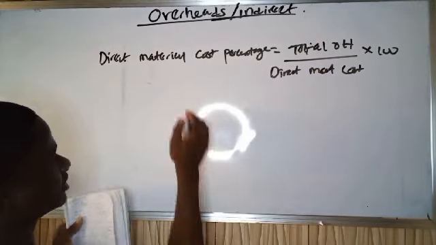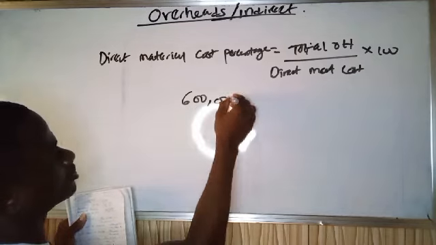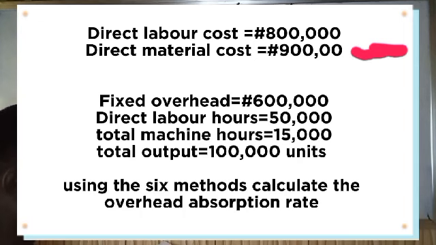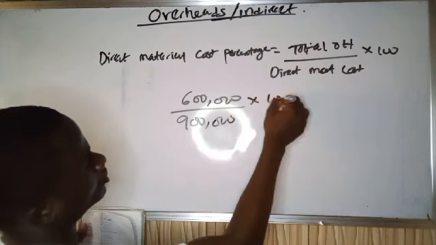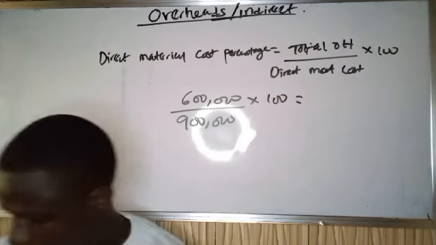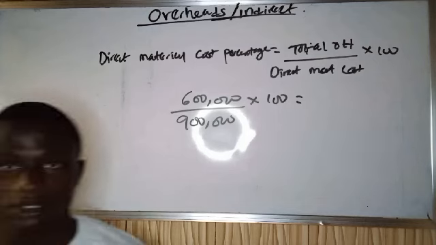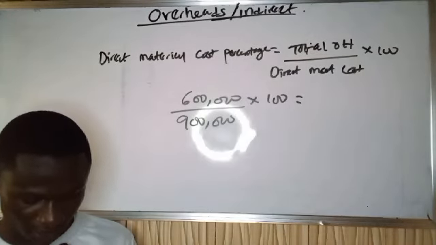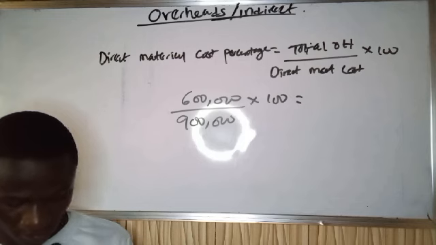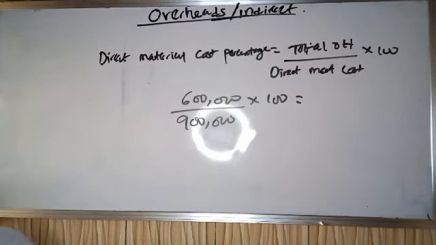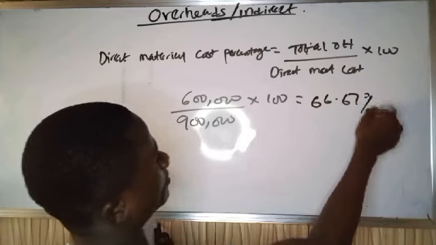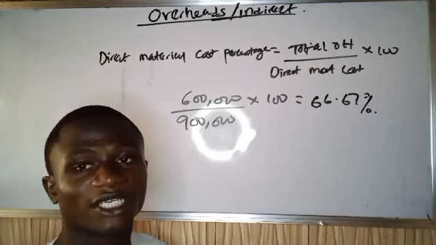So total overhead is 600,000 divided by direct material cost. From our question, our direct material cost is 900,000, times 100. So 600,000 divided by 900,000 times 100 gives us 66.67%. So we've come to the end of today's class.